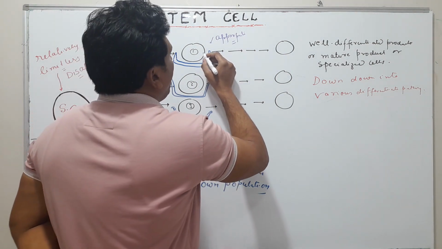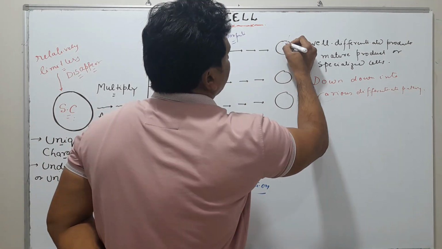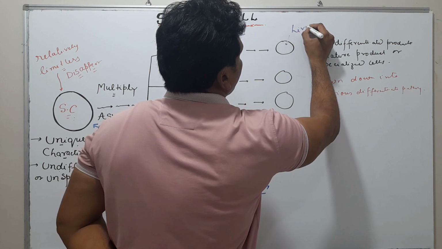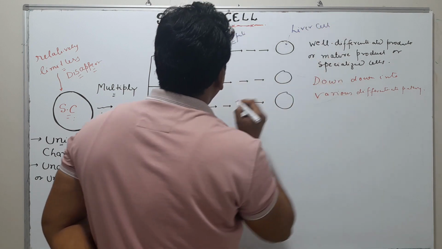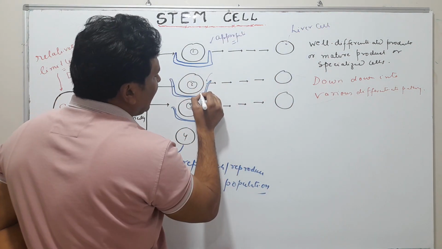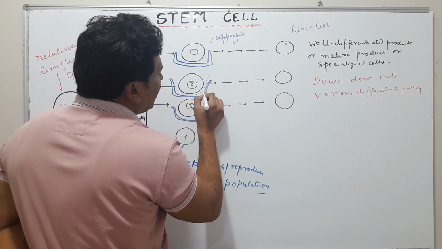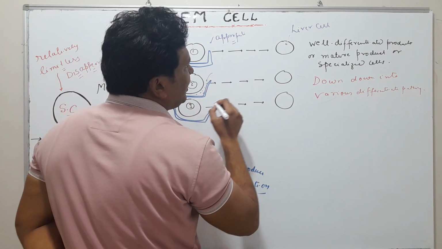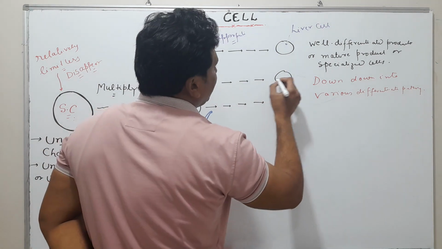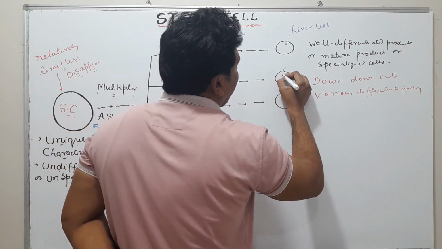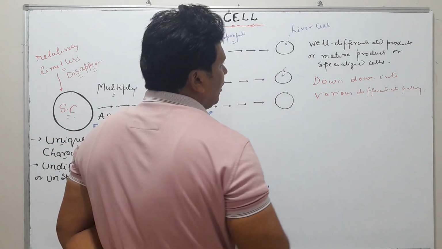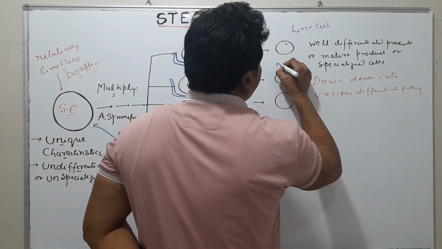Suppose one set of cell will change into liver cell, and here is a different culture media. So because of a different culture media, the same cell can be a nerve cell.